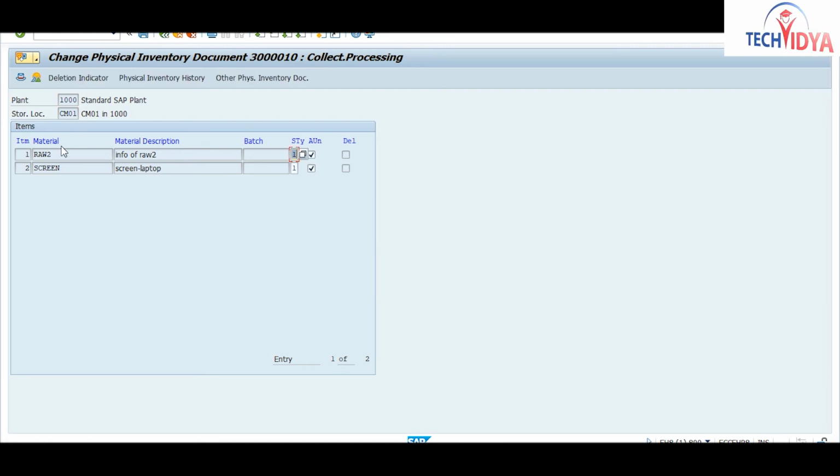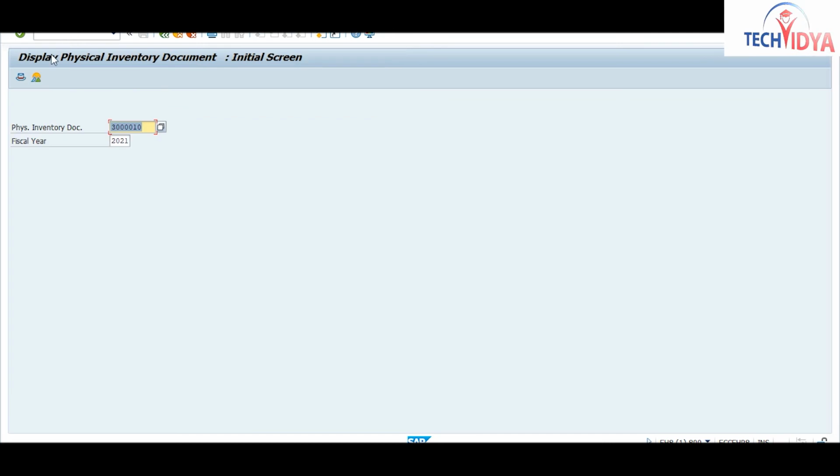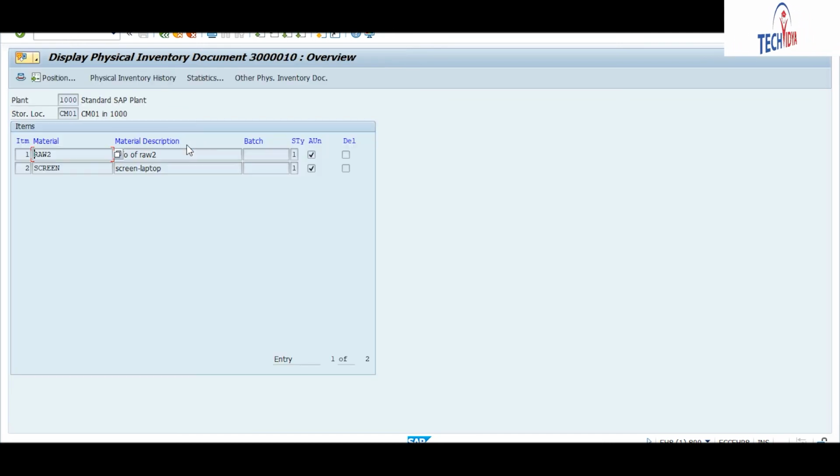And after entering your material, for the display you will use MI03. Enter your document number and year, and you will have a list of your material. Now export all these materials into Excel and take a printout of this sheet. With the printout you will physically go to your physical inventory location, and count each and every material, whether it exists or it does not exist.